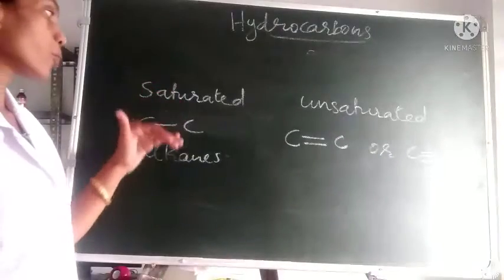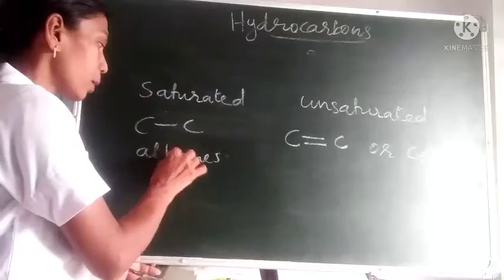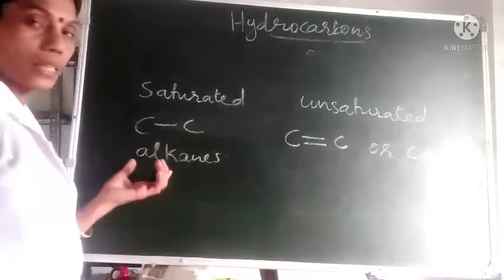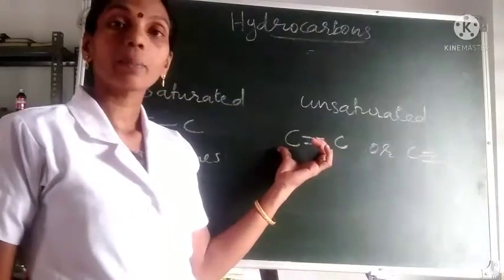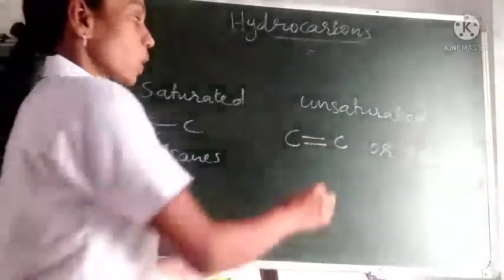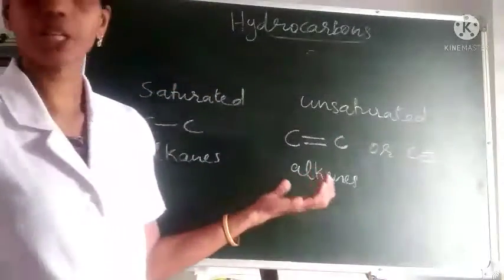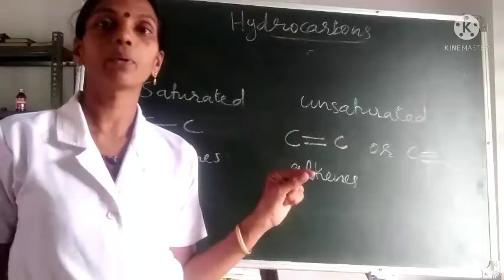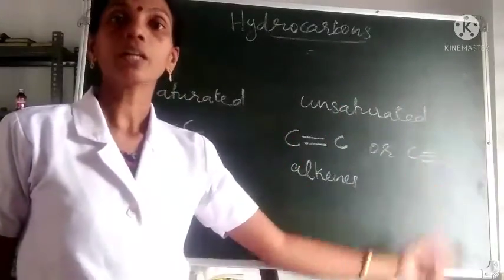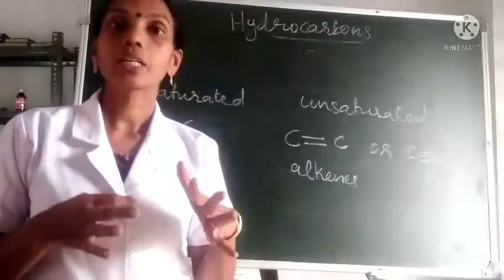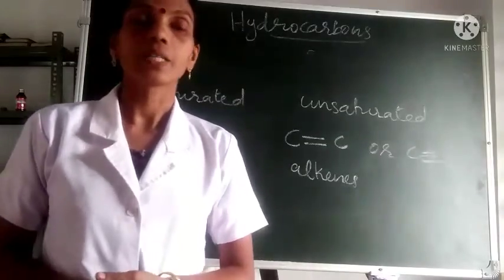These saturated hydrocarbons are also known as alkanes. The other name of saturated hydrocarbon is alkanes. Like that, hydrocarbons which contain at least one carbon-carbon double bond are called alkenes. And the last one, in which the hydrocarbon contains at least one carbon-carbon triple bond, is called alkynes.